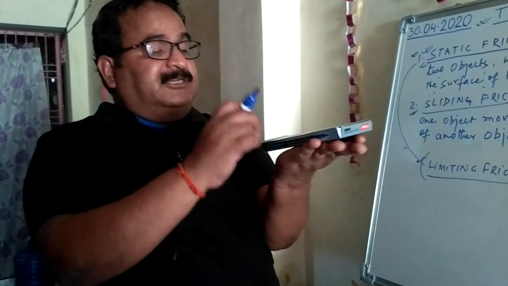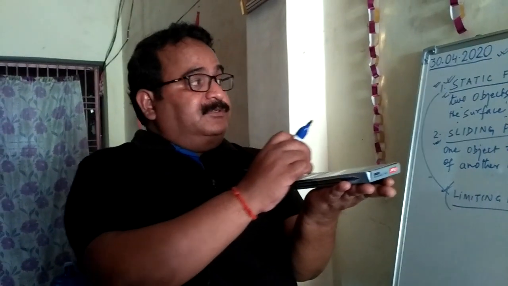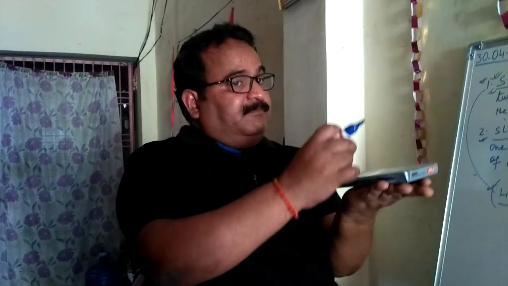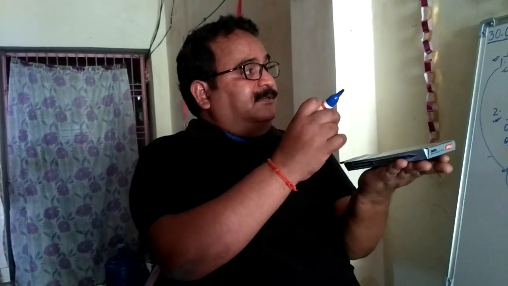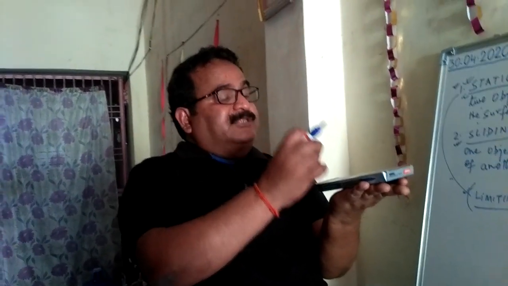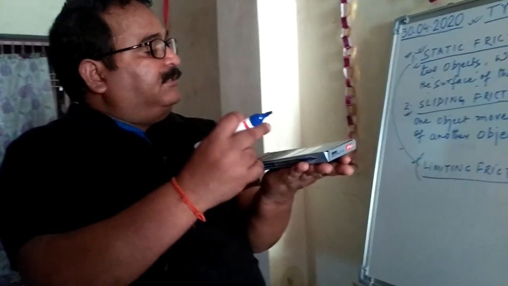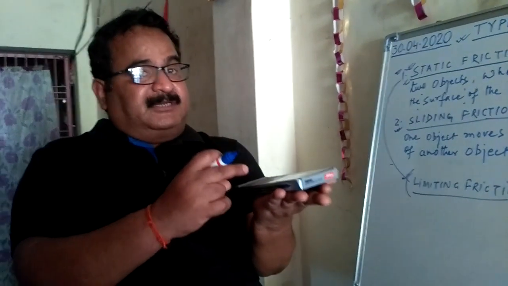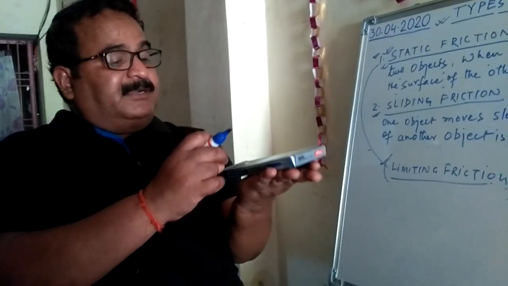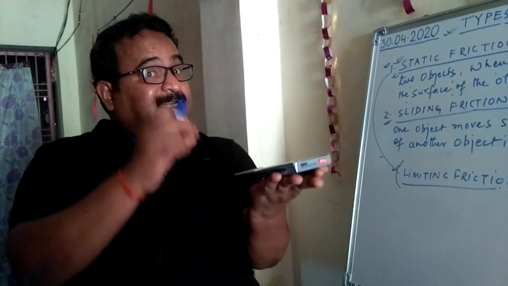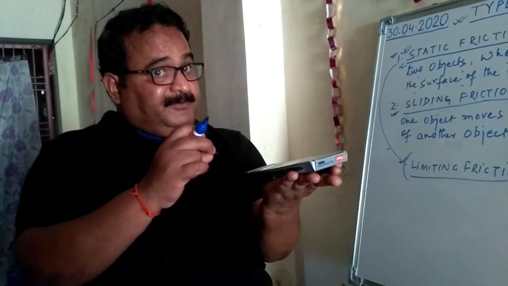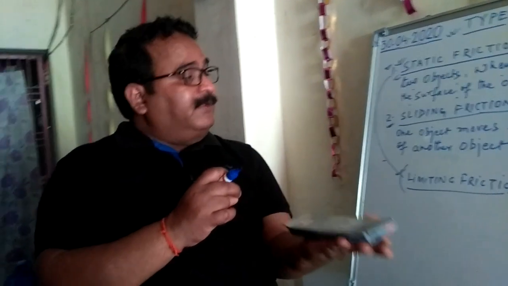value of the static friction is maximum, because on that position when we change the applied force slightly, then we see that the body starts to move. So this is about the limiting friction. Limiting friction is a static friction, but at this moment the static friction is maximum. So it is all about the limiting friction.